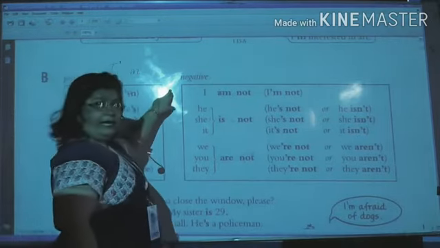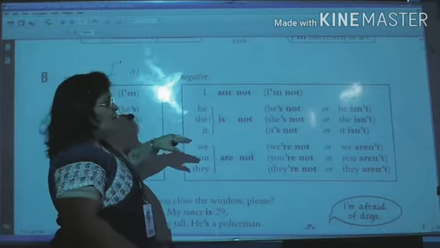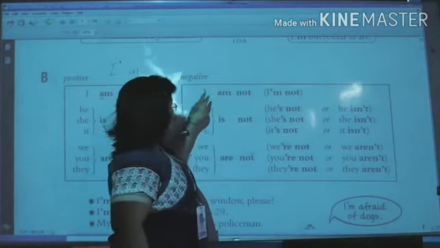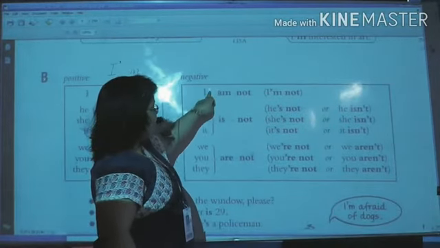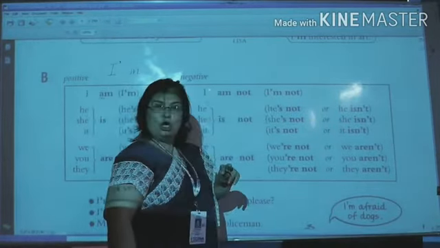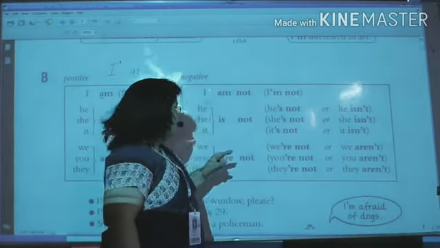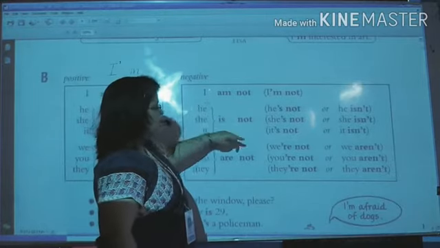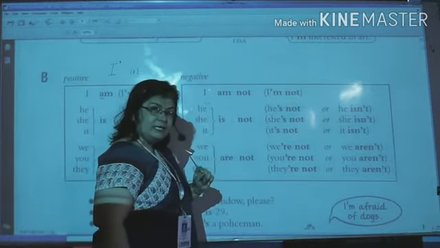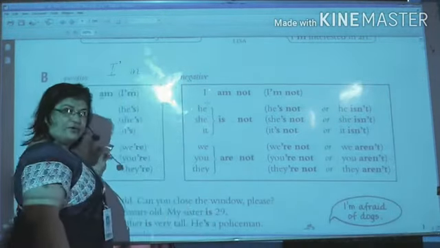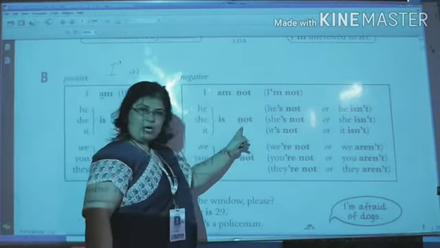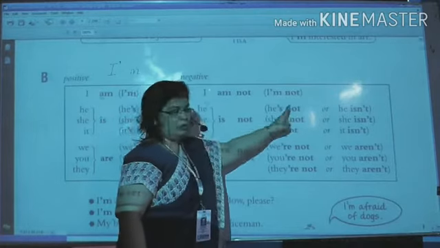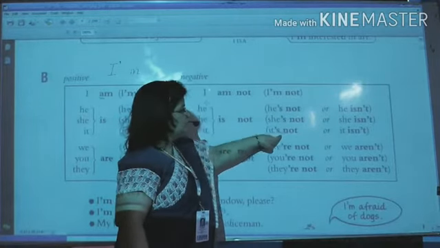Now in negative, how do we do? When we write in a sentence, I am not, so we will contract this I am and then not. Okay. Now he, she and it, with he, she and it we are using is. He, she, it के संग हम क्या लगा रहे हैं? Is. Right ना? अब इसमें जब हम not add करेंगे, तो she is not. He is not, it is not.